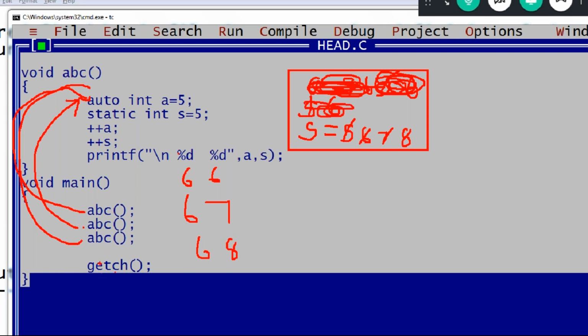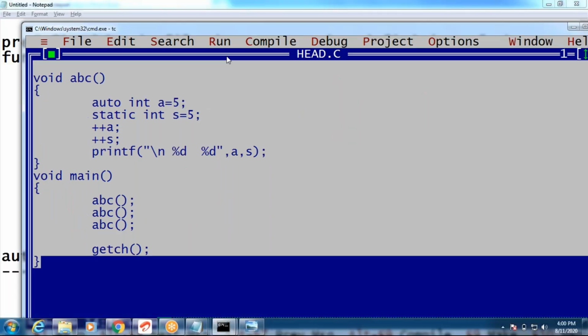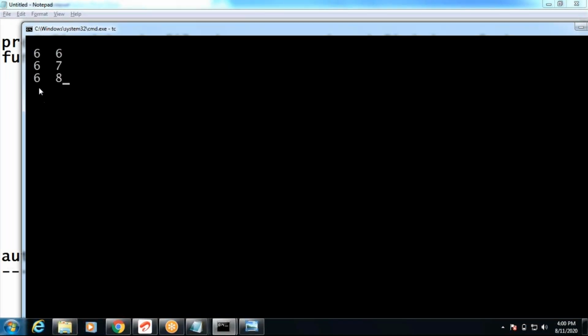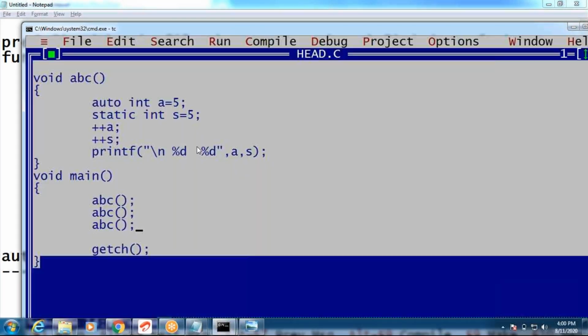Complete. Next one. Next example for static. What are the static variable initial values? Zeros, right? Yeah. Next one. Completed. Next one, guys.